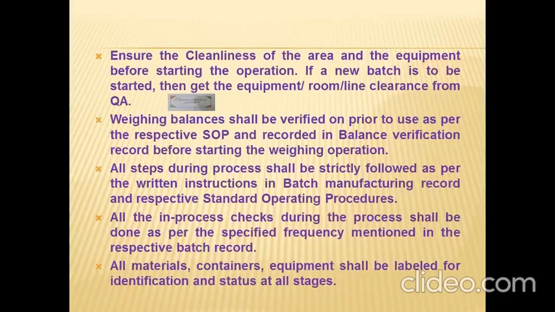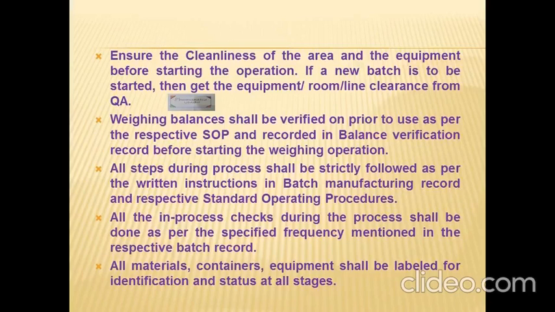Ensure the cleanliness of the area and the equipment before starting the operation. If a new batch is to be started, then get the equipment or room line clearance from quality assurance. Weighing balances shall be verified prior to use as per the respective SOP and recorded in the balance verification record before starting the weighing operation.